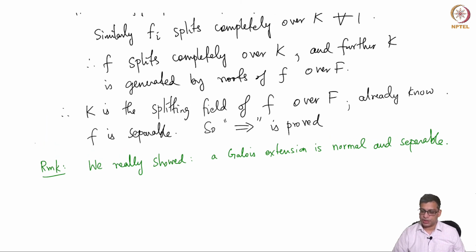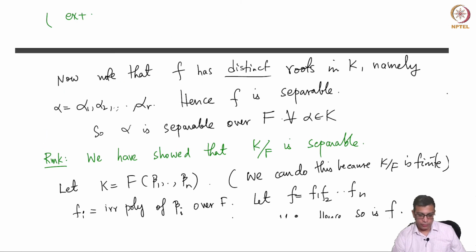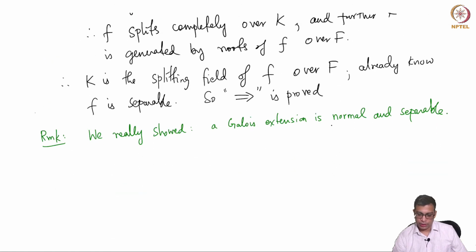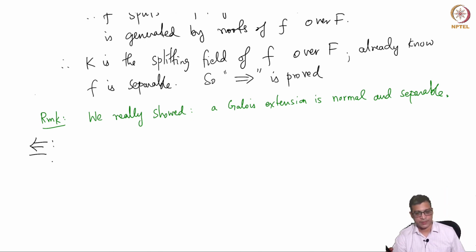We have shown that it is separable, and we have just shown that it is the splitting field of some polynomial, so it is normal. So a Galois extension is normal and separable. In the next video, we are going to prove the opposite direction, where we suppose that it is the splitting field of a separable polynomial and show that it is a Galois extension. Thank you.